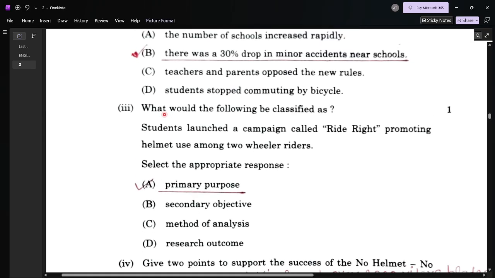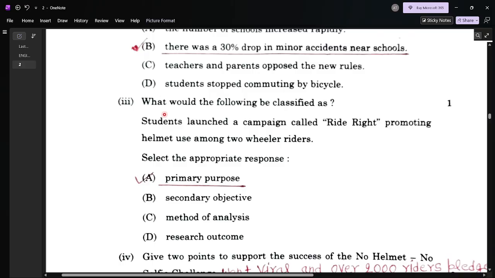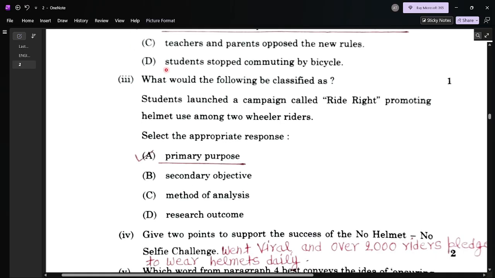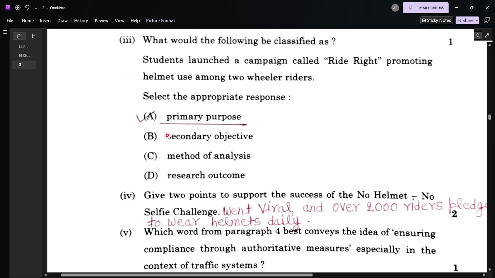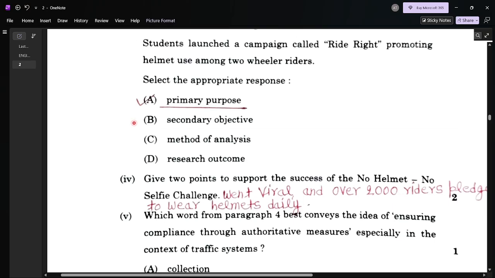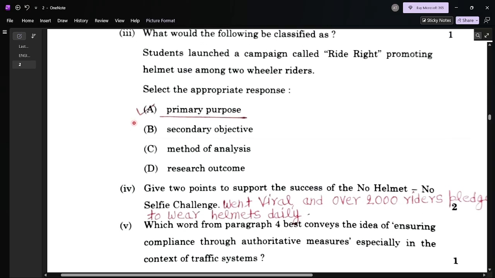Students, we are discussing here set 2, English Core, paper set 2. The third question is, what would the following be classified as? Students launched a campaign called Right, promoting helmet use among two-wheeler riders. Select the appropriate response. Four options are given here, but the best one is A, primary purpose.